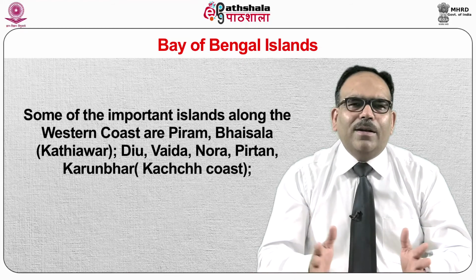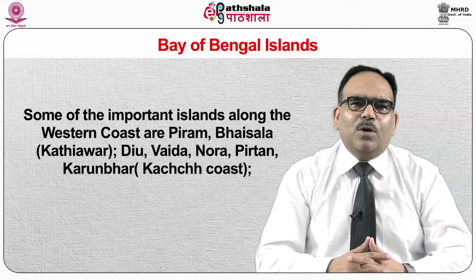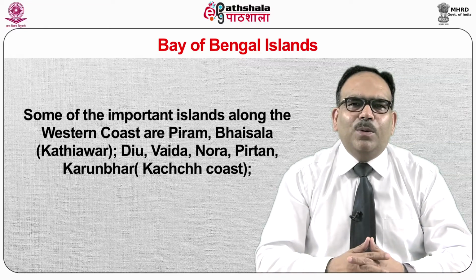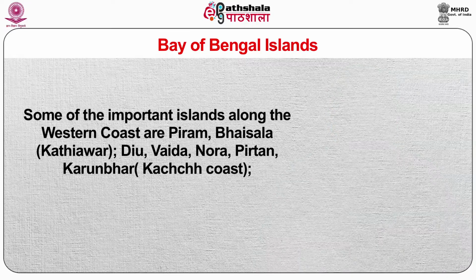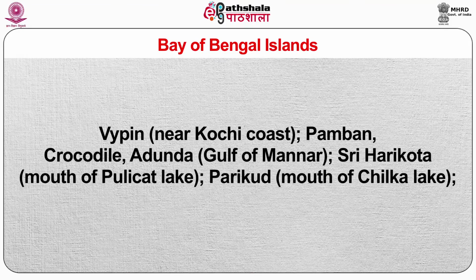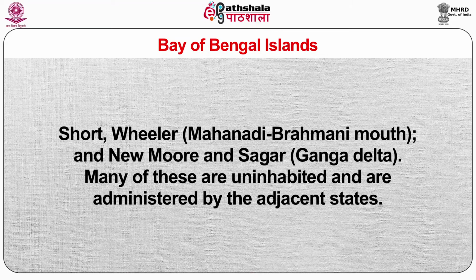Some of the important islands along the western coast are Piram, Bet, Diu, Vaidya, Nora, Pirotan, Karun Bahar, Khadibet, Alia Bet, Elephanta, Karanja, Cross, Butcher, Saint Mary, Anjidiv, Vypin, Pamban, Crocodile, Sriharikota, Short, Wheeler, New Moore and Sagar.